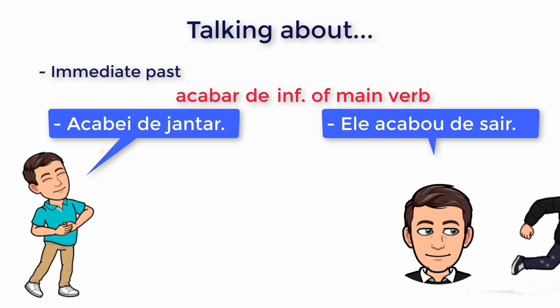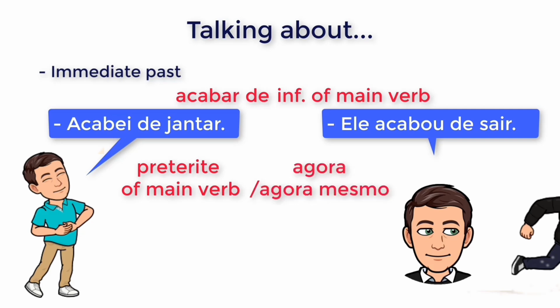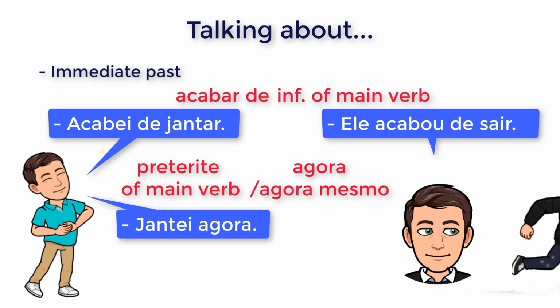Another way of referring to the immediate past is to use the preterite of the main verb, followed by agora or agora mesmo. That will give an idea of right now or just this minute. Agora means now. So let's see an example. Jantei agora. That means I have just had dinner. So here we've got the preterite of the verb jantar, and then we've got agora, now.